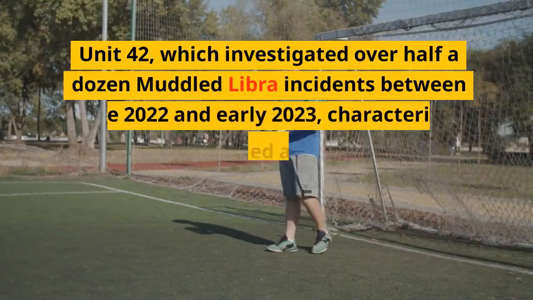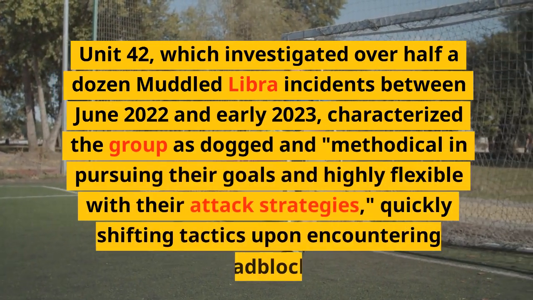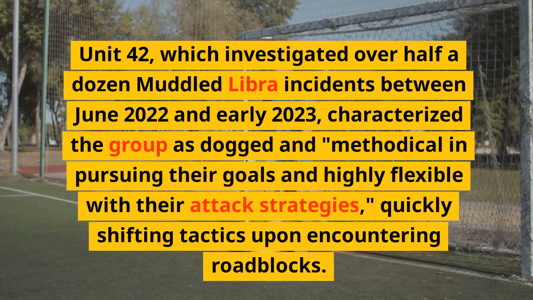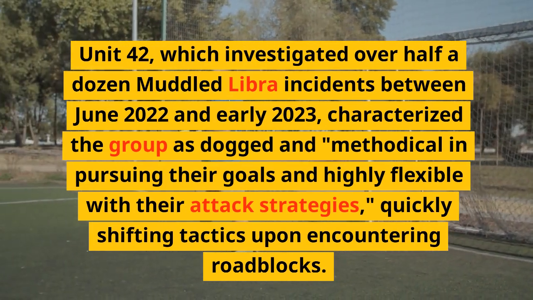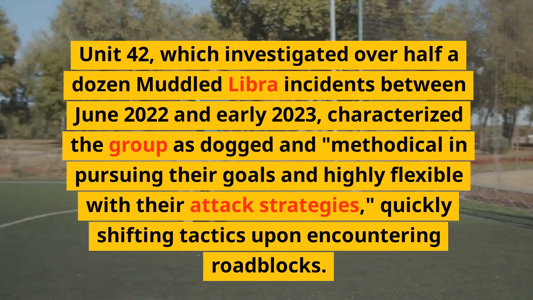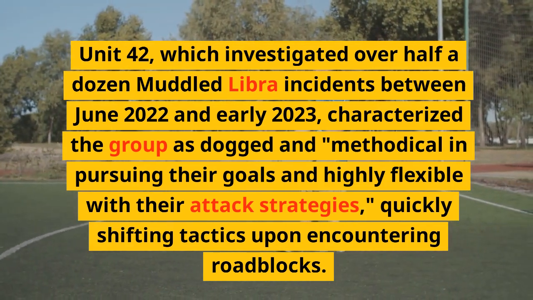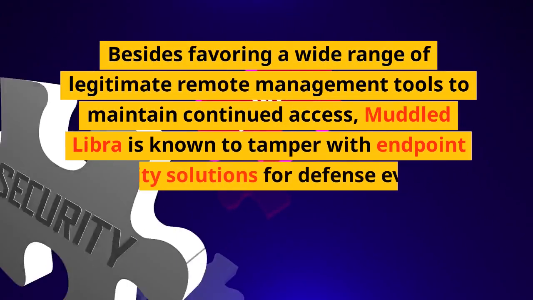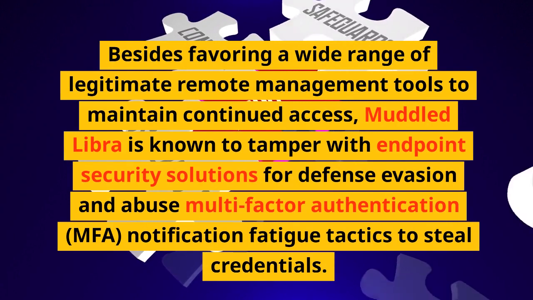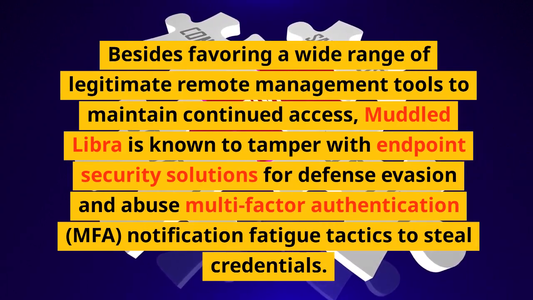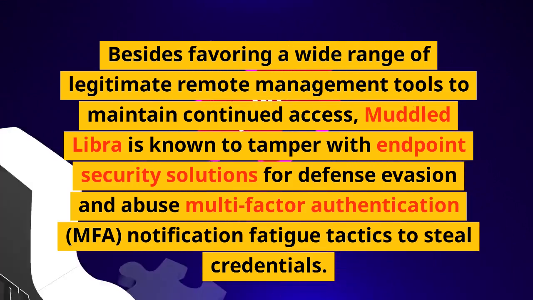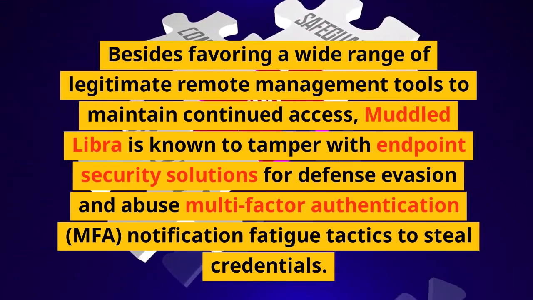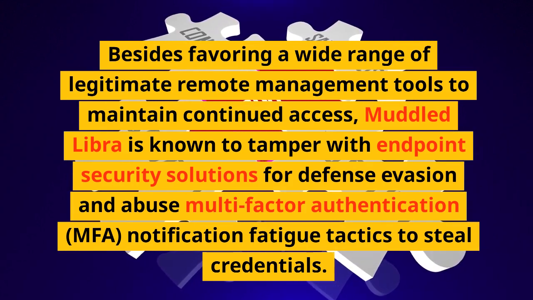Unit 42, which investigated over half a dozen Muddled Libra incidents between June 2022 and early 2023, characterized the group as dogged and methodical in pursuing their goals and highly flexible with their attack strategies, quickly shifting tactics upon encountering roadblocks. Besides favoring a wide range of legitimate remote management tools to maintain continued access, Muddled Libra is known to tamper with endpoint security solutions for defense evasion and abuse multi-factor authentication (MFA) notification fatigue tactics to steal credentials.